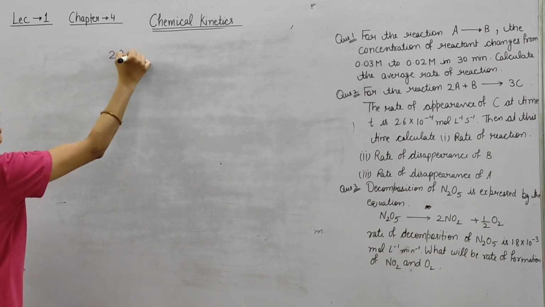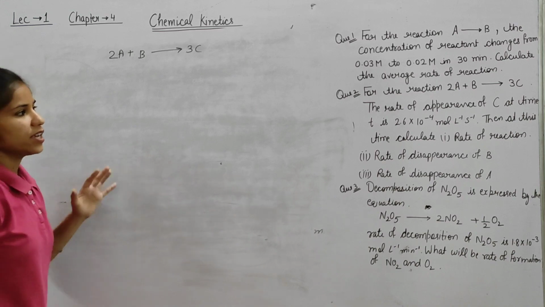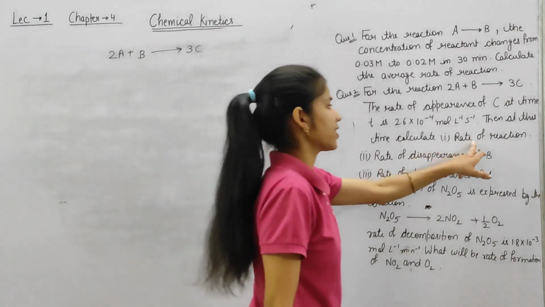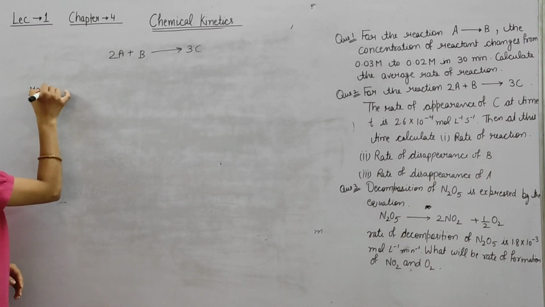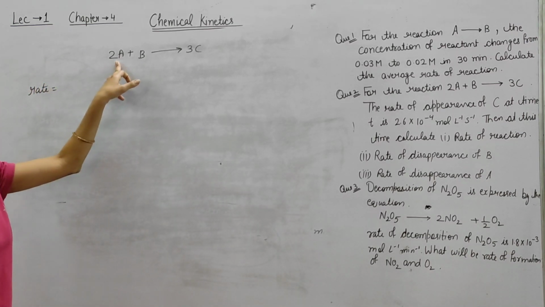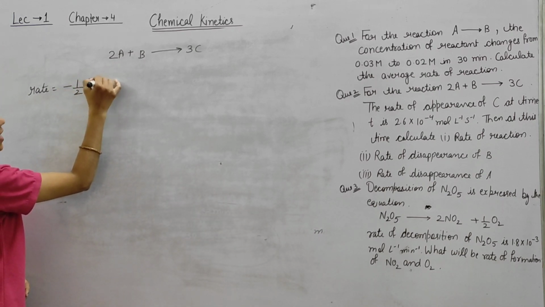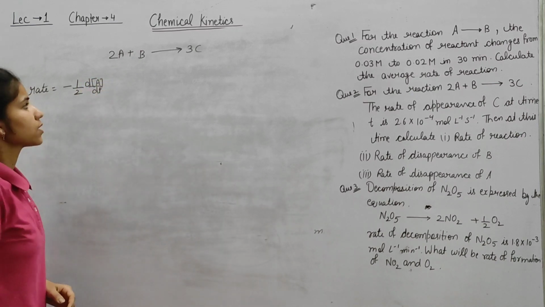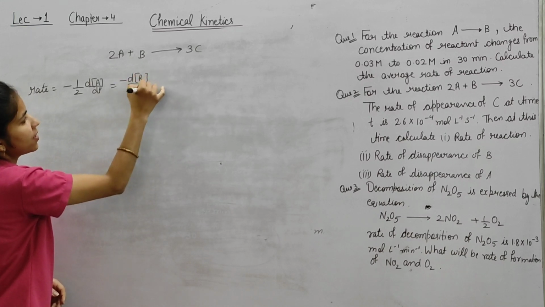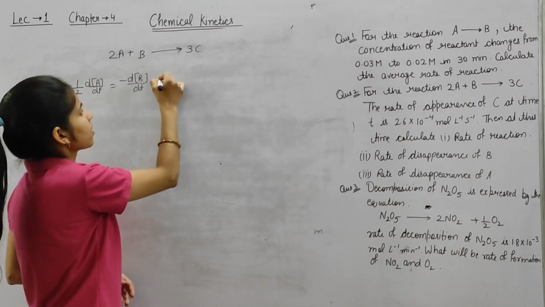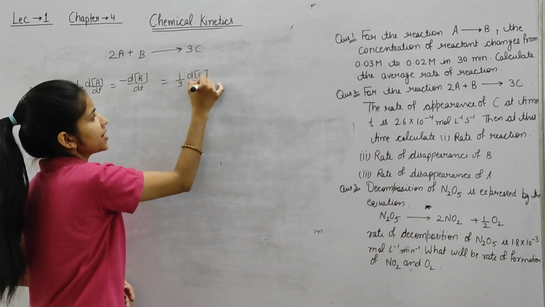Firstly, we have to write the rate of reaction. Rate equals, in terms of reactant, with the coefficient: minus 1 by 2 dA by dt. In terms of B, minus dB by dt. In terms of product, 1 by 3 dC by dt.